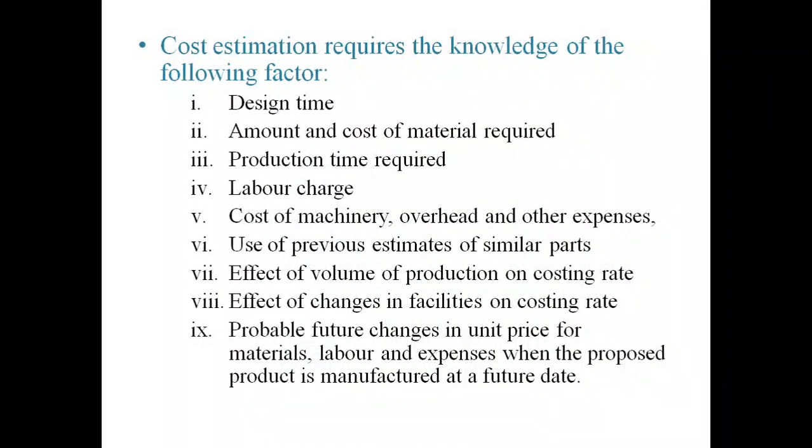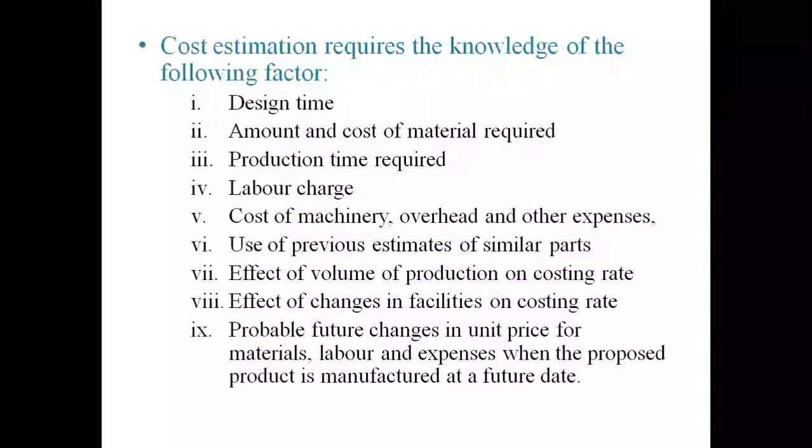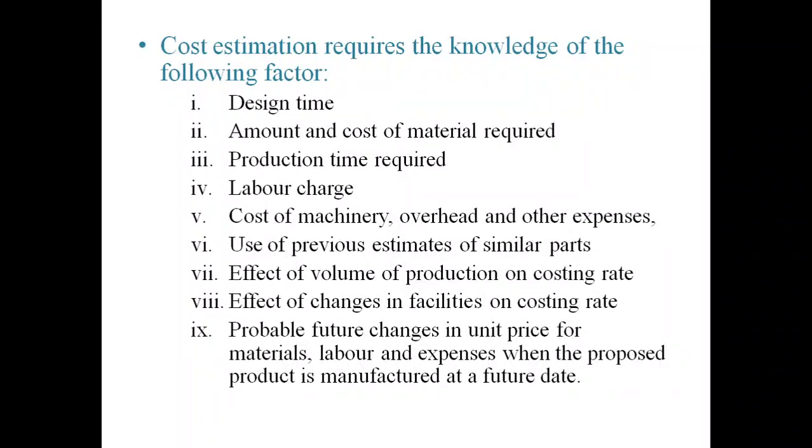The ninth one is probable future changes in unit price for material, labor, and expenses when the proposed product is manufactured at a future date. This means we plan to make the particular product within 1 year.